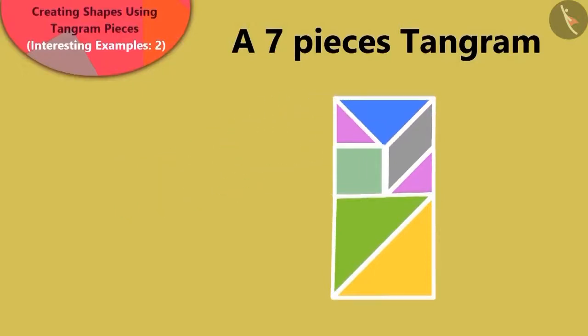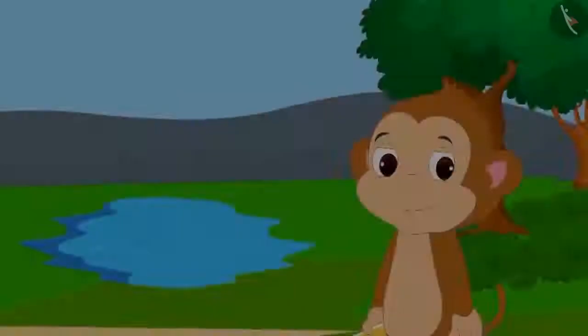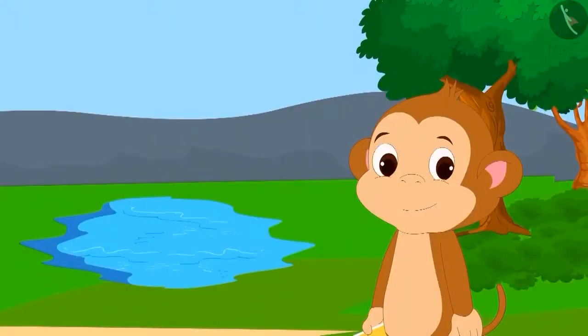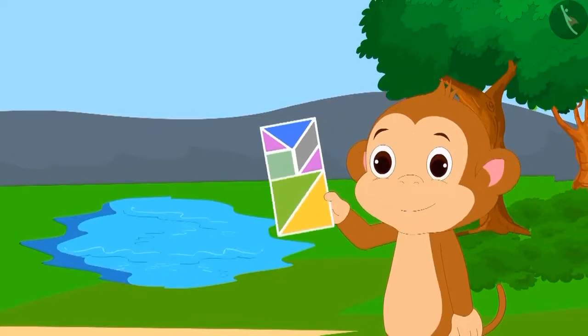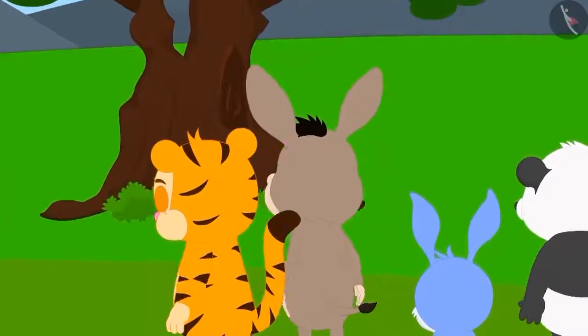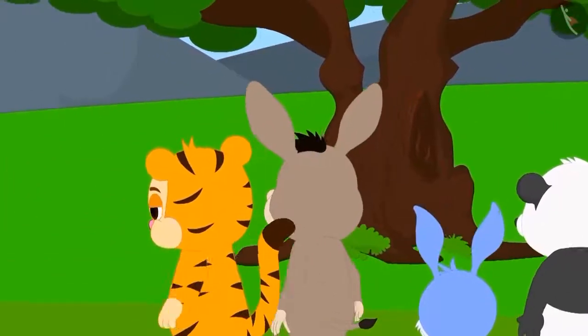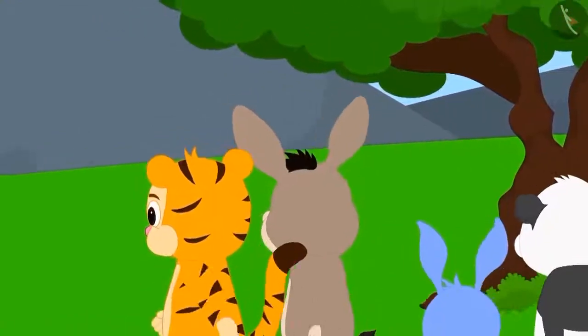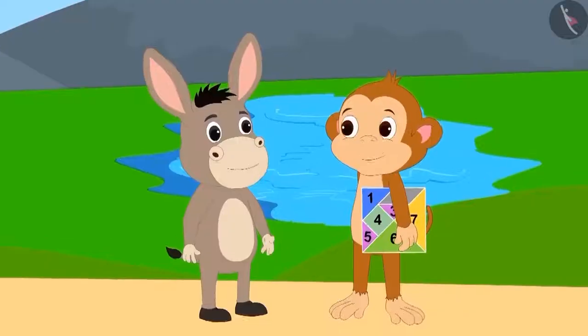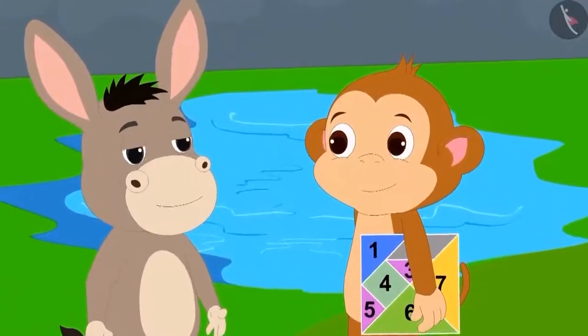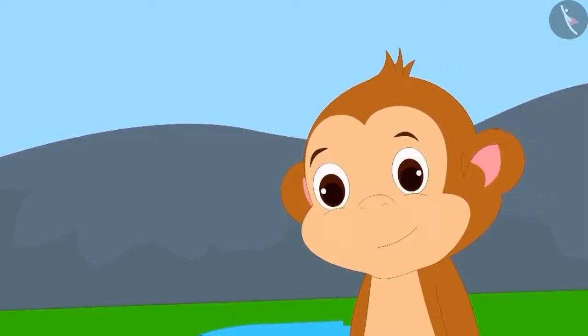Well done! You have found the right solution to this. Babban has also made a rectangle with the tangram pieces just like you. Now Sher Khan and his friends left after being impressed with Babban also. With this, all the people left for their homes except for Bhola, who was still standing there.